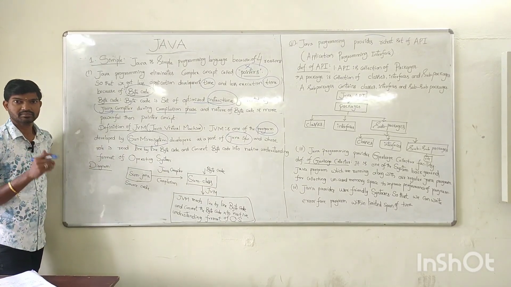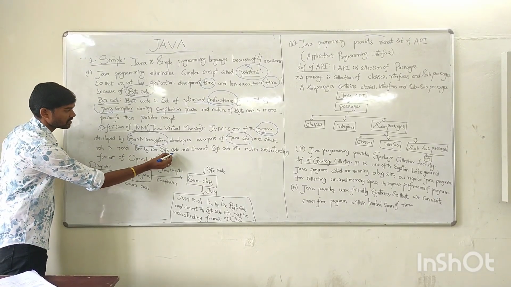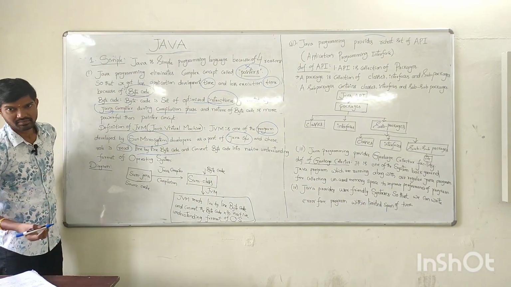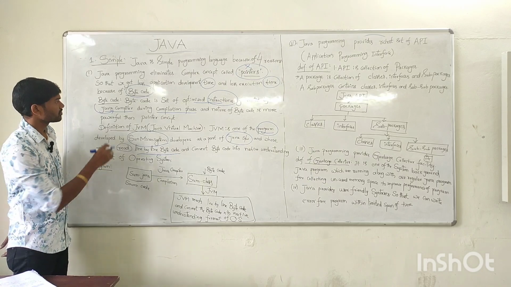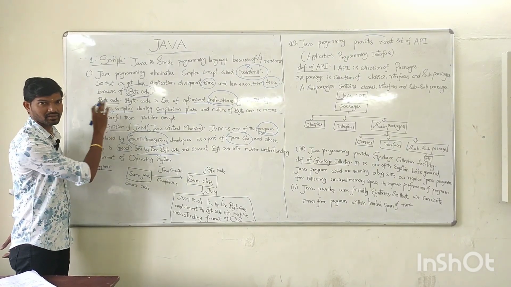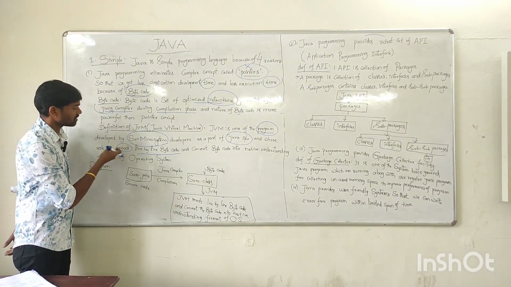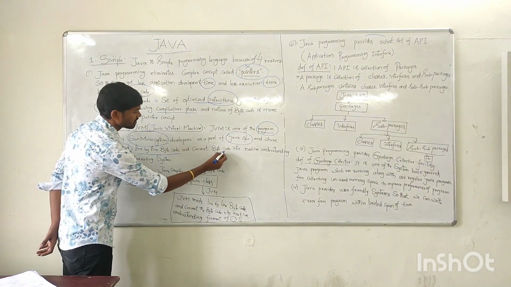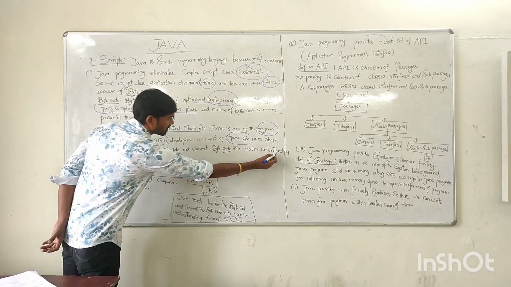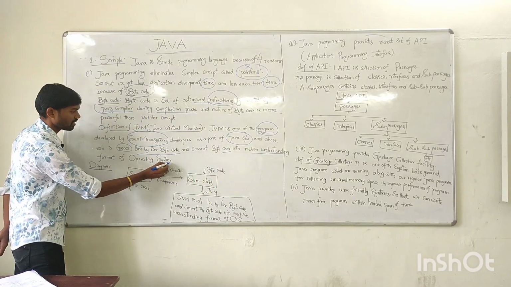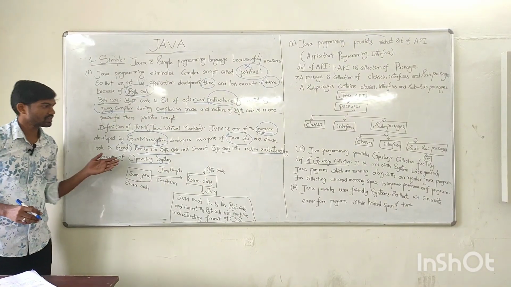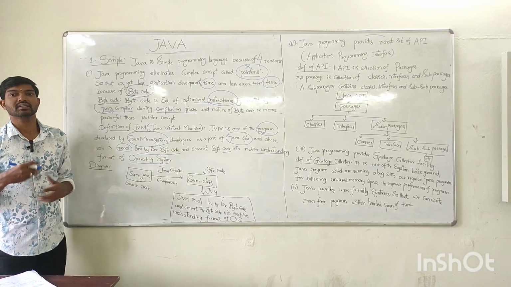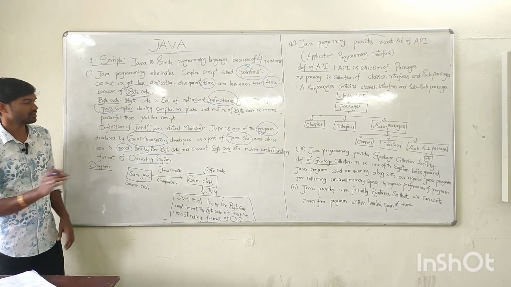And what is the main purpose of this JVM? It always reads the bytecode line by line. We know that bytecode is some set of instructions, generated in the compilation phase. This bytecode is converted into the native understanding format of the operating system. After reading the bytecode line by line, the JVM converts it into the understanding format of the OS. That's the main role of the JVM.